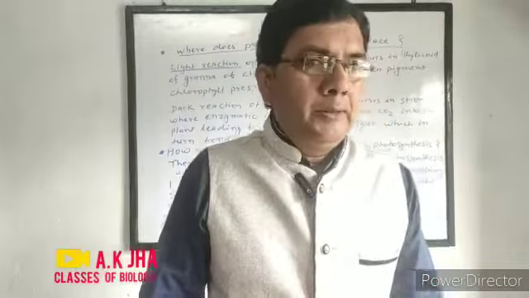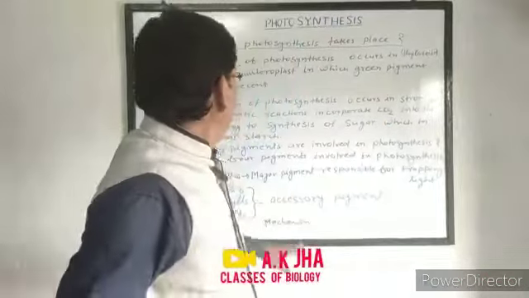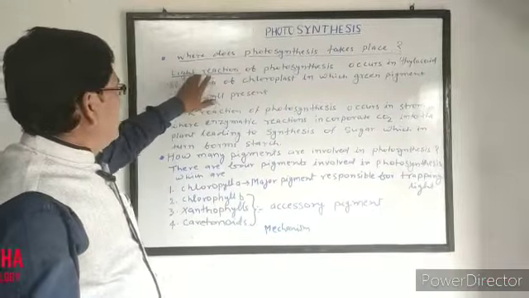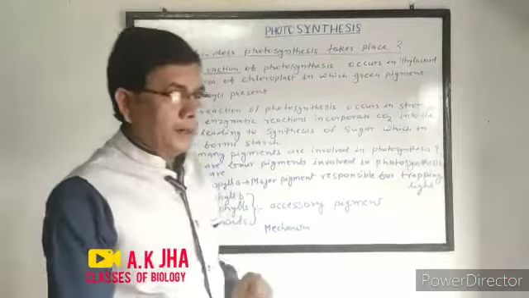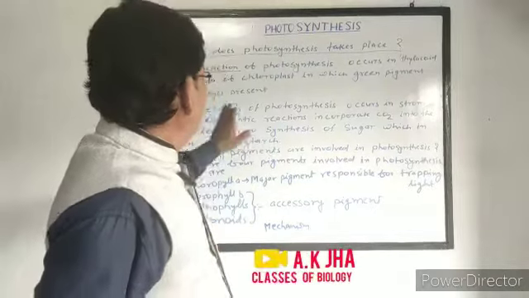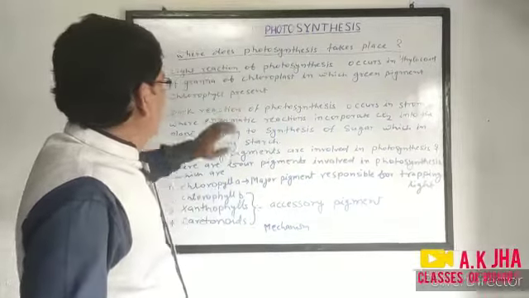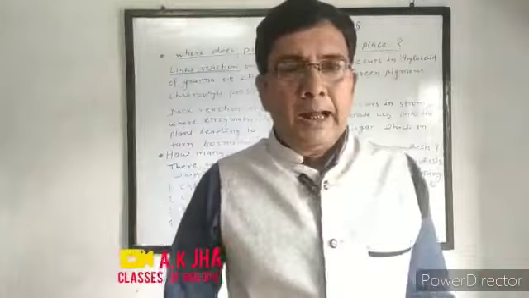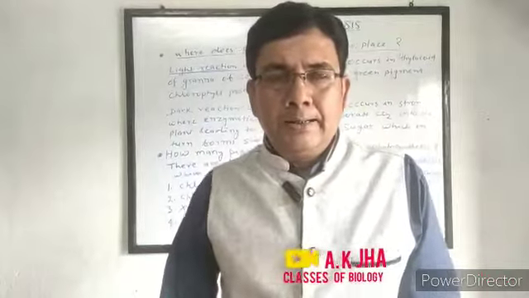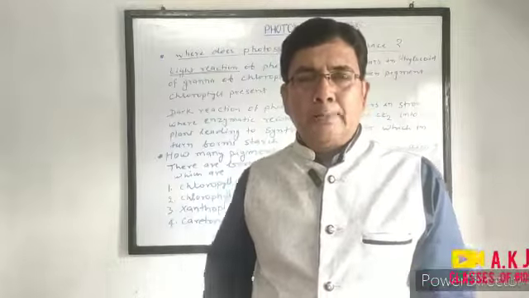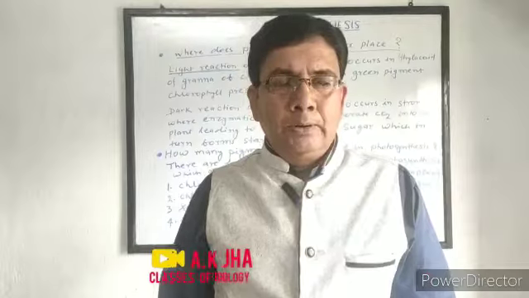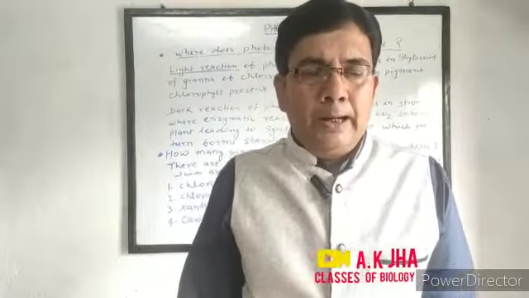And what is involved in photosynthesis? Mainly, photosynthesis is divided into two parts, that is light reaction and dark reaction. The light reaction of photosynthesis occurs in thylakoids of grana. Thylakoids are disc-like structures, and stacks of thylakoids embedded in a liquid, which is called stroma, are called grana.